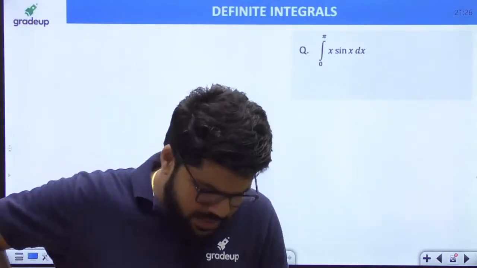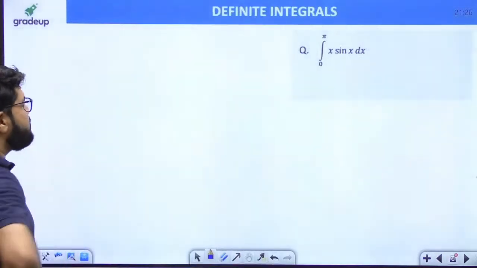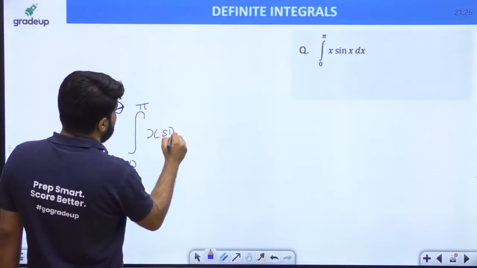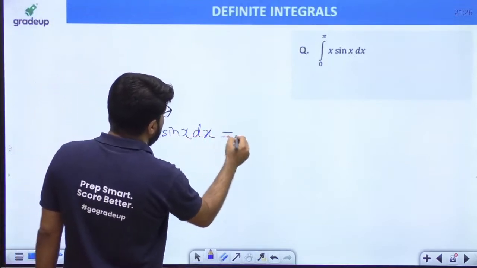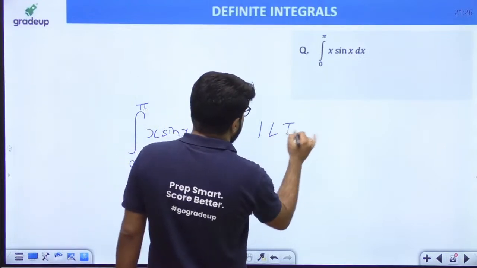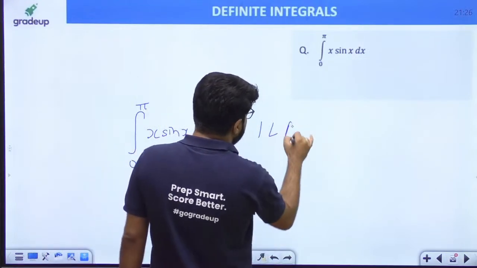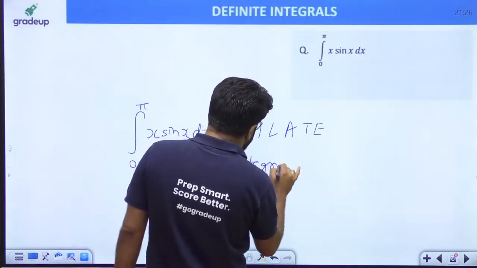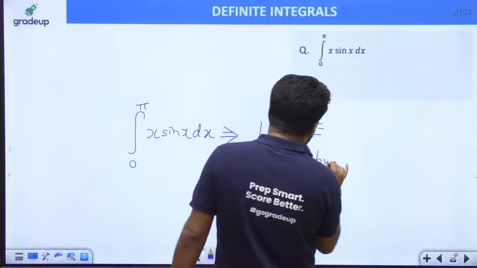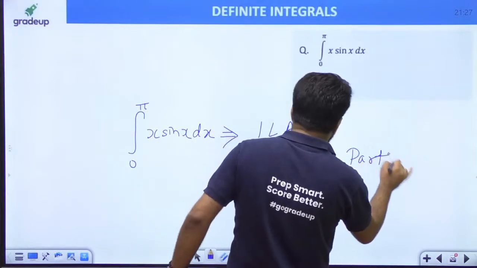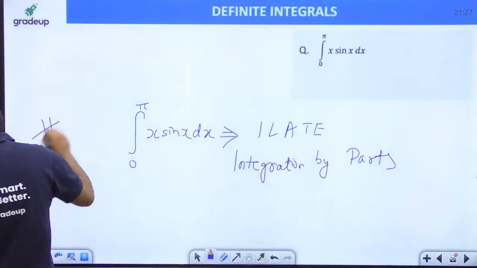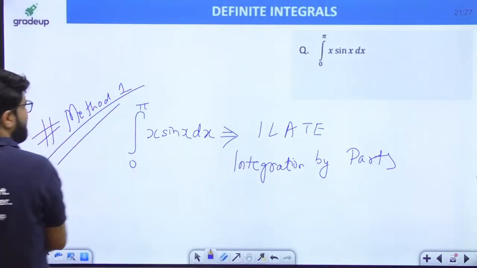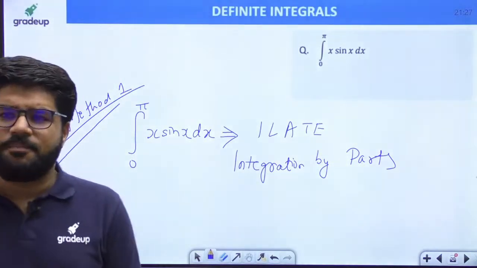Come on, everybody. एकदम fantastic. Fantastic students, fantastic answers I need. Integral 0 से π x sin x. Now one of the possibility you might think is integration by parts. Apply I rule, solve integration by parts, because you may say that, sir, this is a product of two functions. Okay, so let's say this is method number 1. But of course integration by parts will take a little bit of time.